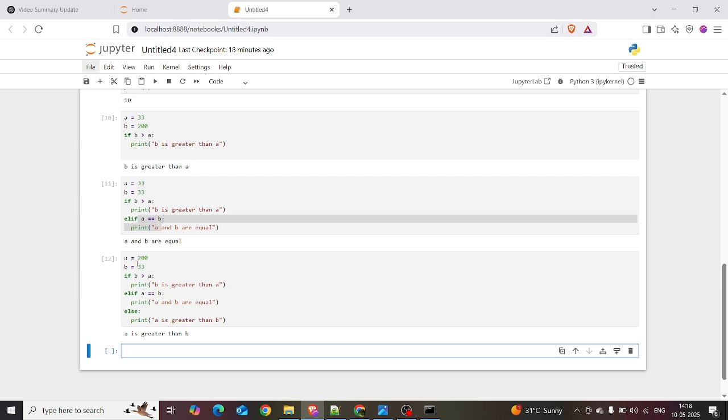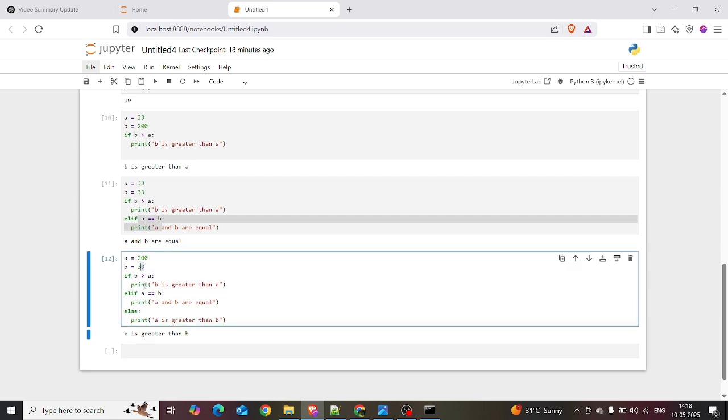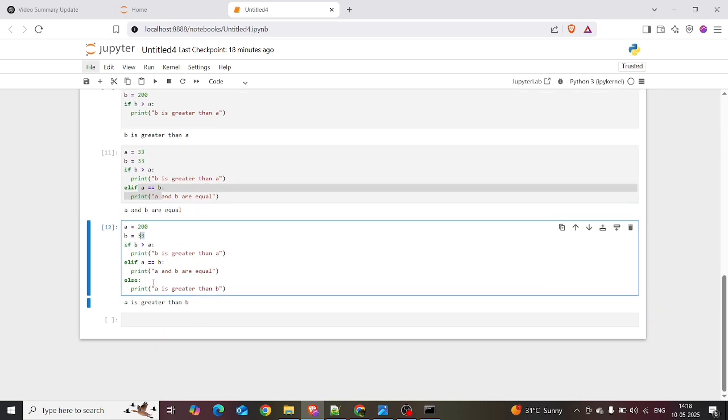Okay, I am assigning 200 to the variable b and 33 to the variable a. If b greater than a, print b is greater than a. If a equal to b, print a and b are equal. Else, a is greater than b. That's the else statement. The above two conditions are not true, so it straightaway prints a is greater than b.